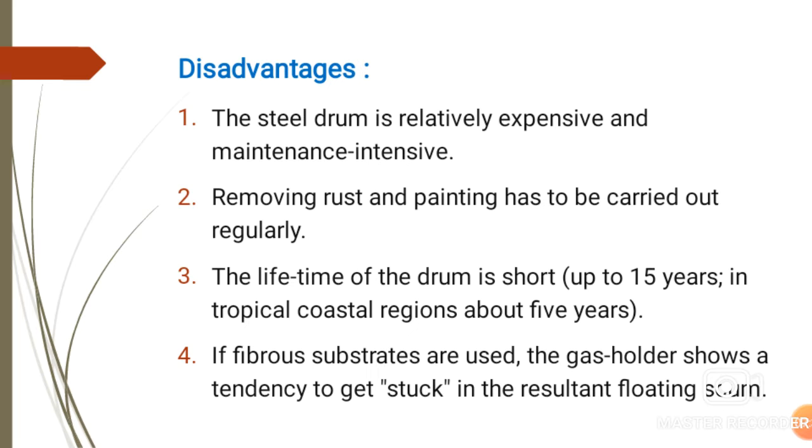The disadvantages are: first, the steel drum is relatively expensive and maintenance intensive. We know that the construction is made with steel, and steel is expensive compared to a brick and cement structure, and it also requires maintenance, that is regular painting, and the maintenance cost is high in this plant because the gas pipes are also not fixed and need replacement.